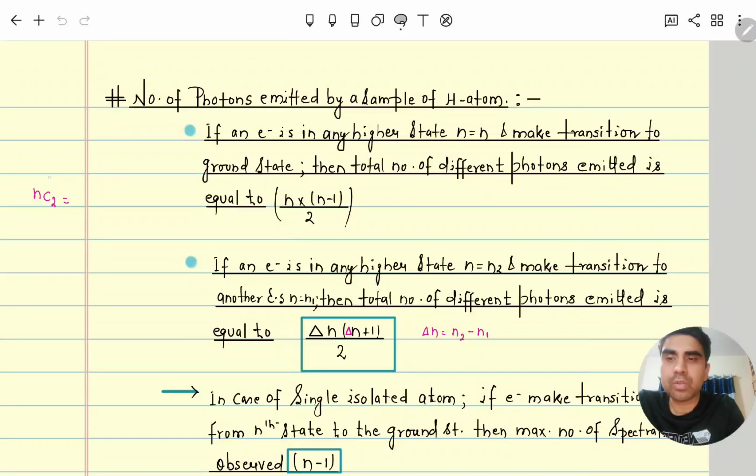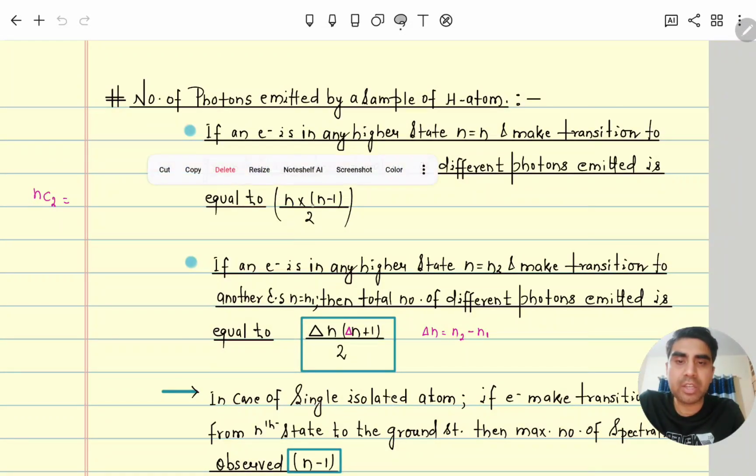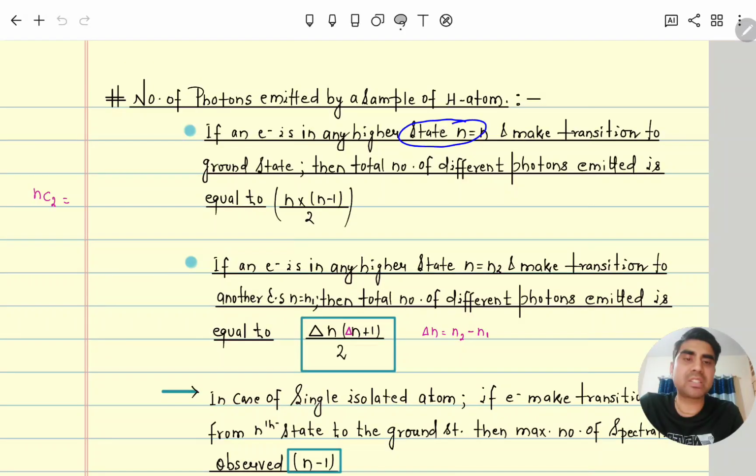So here it is nC2, that formula only, n into n minus 1 divided by 2. What is n? When it is coming from any higher excited state to the ground state.